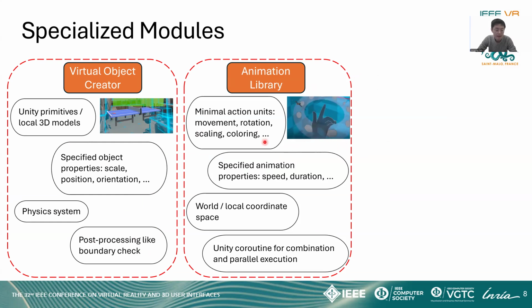We have defined a series of minimal action units like movement, rotation, or scaling. And those animations can be freely combined by the large language models. The LLMs will also provide specific properties for executing those animations. We try to leverage different coordinate spaces and Unity coroutines to ensure a seamless creation of those animations.